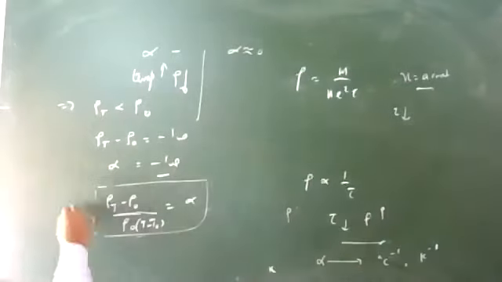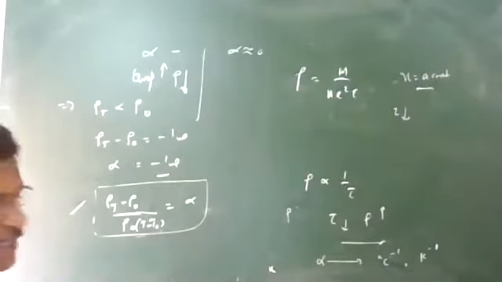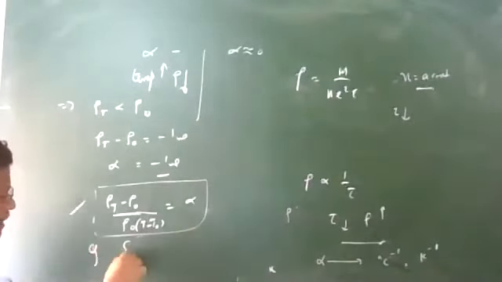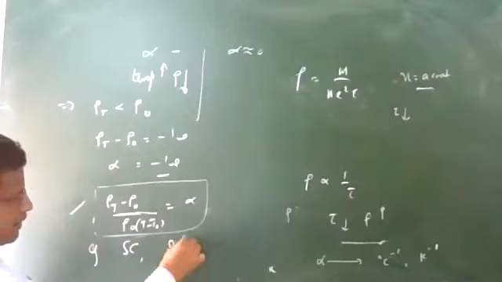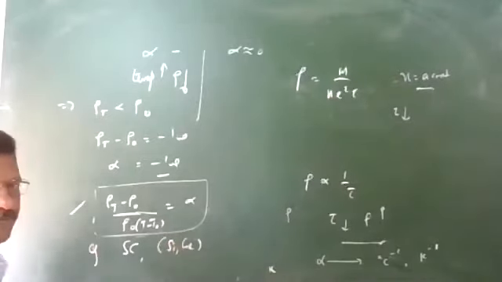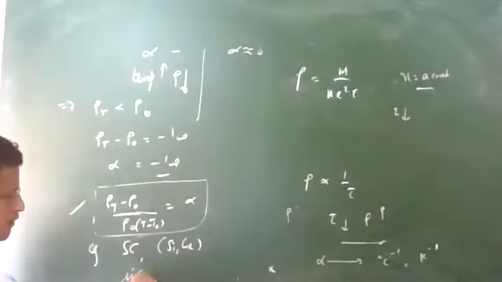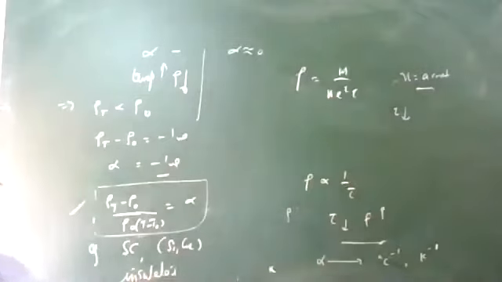Examples are semiconductors, silicon, germanium, or even insulators also. In an insulator you need more temperature, in a semiconductor room temperature is enough, but the effect is almost the same.